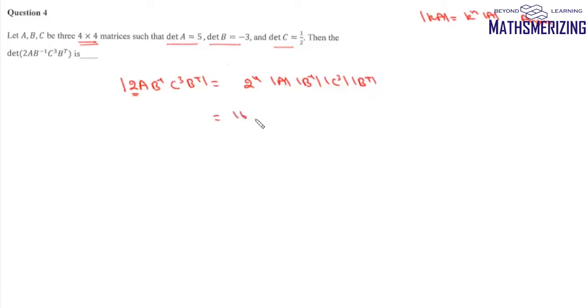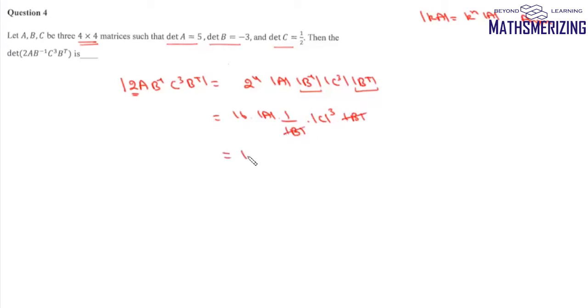Now this is 16 and it will be determinant of A. Now determinant of B inverse is same as inverse of determinant, so it will be 1 upon determinant of B. Now determinant of C cube is same as determinant of C to the power 3. And determinant of B transpose is same as determinant of B. So determinant of B will cancel.